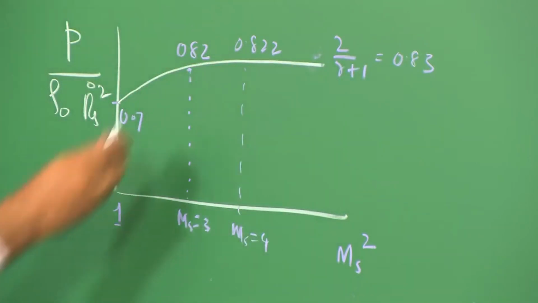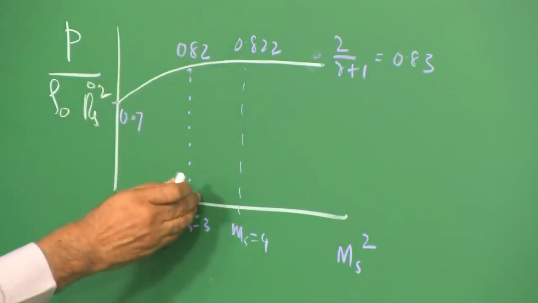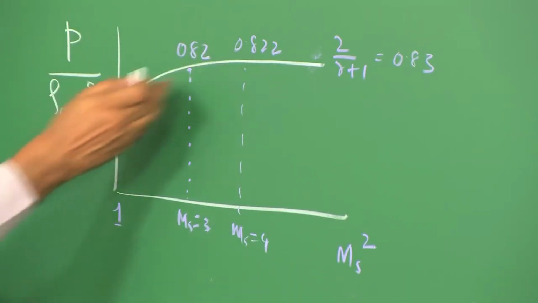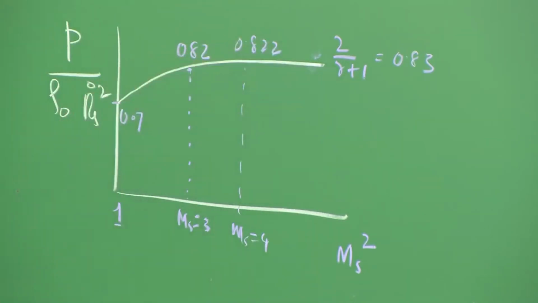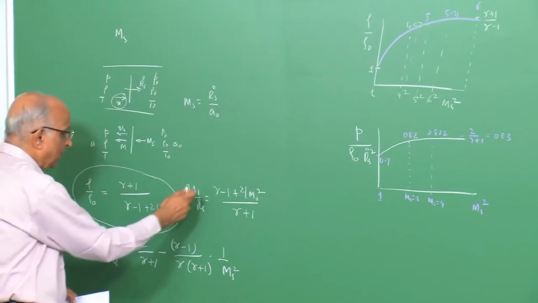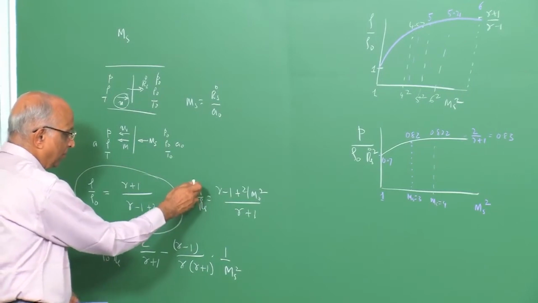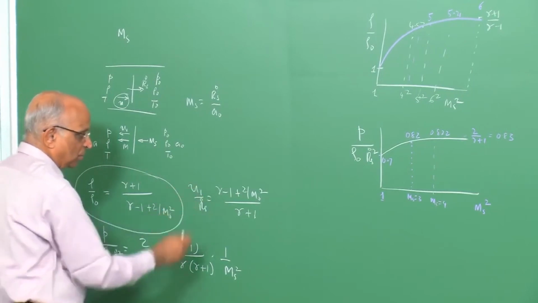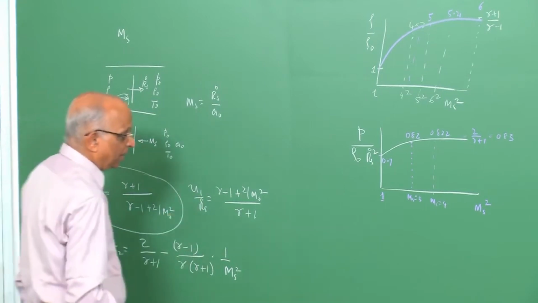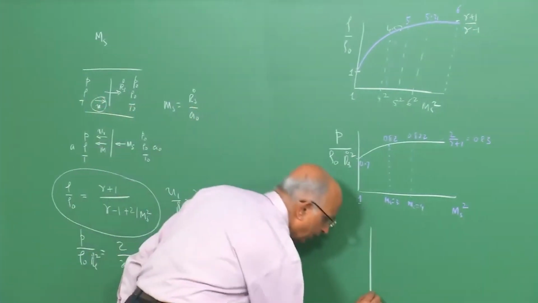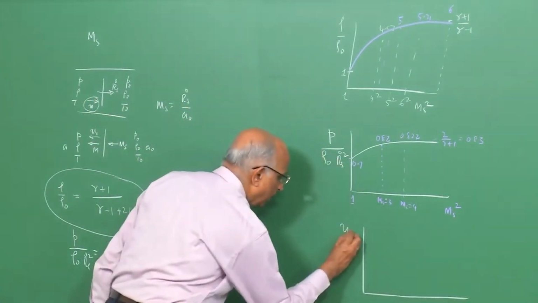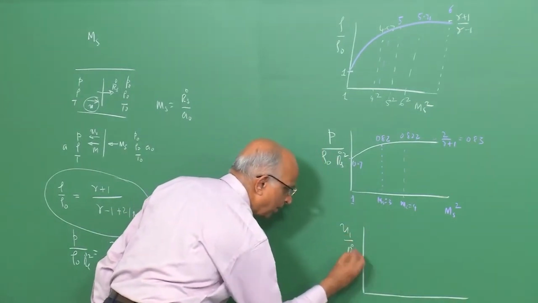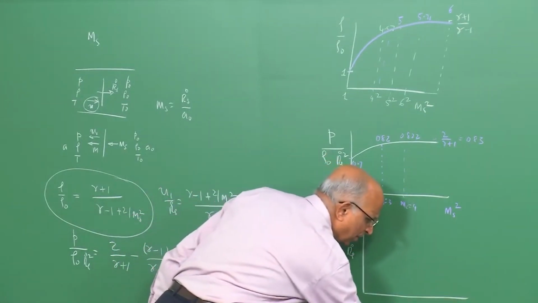In other words, even for anything exceeding around 3, 3.5, the value of P naught divided by rho naught Rs dot square is a constant. And similarly, if I look at the value of the particle velocity behind the shock in the frame of reference of the shock divided by the shock speed Rs dot, I get, well, u1 divided by Rs dot. Now, I plot, let us say ms over here.